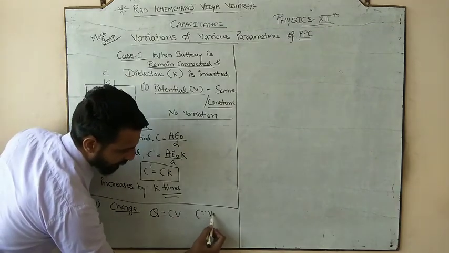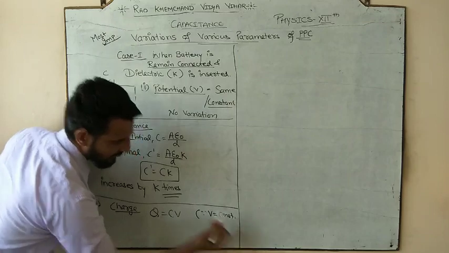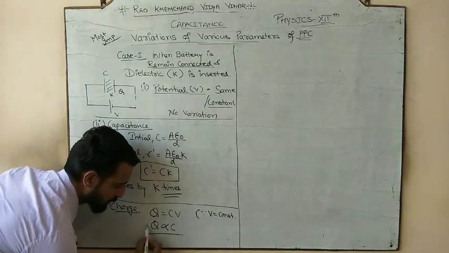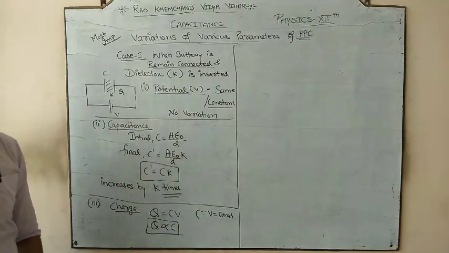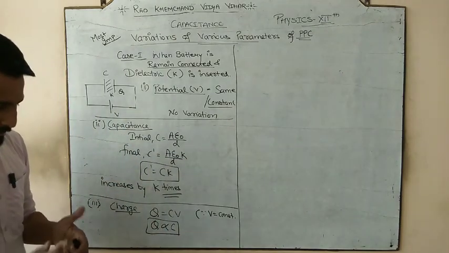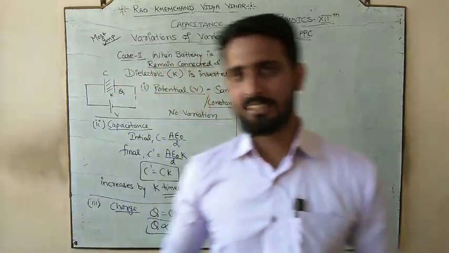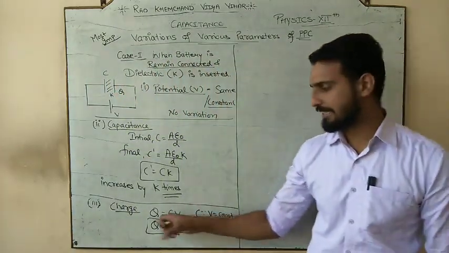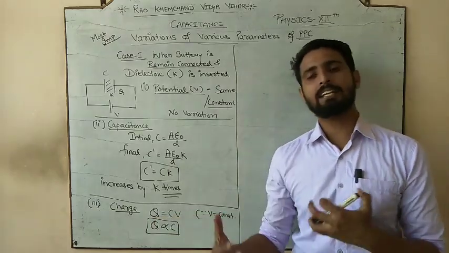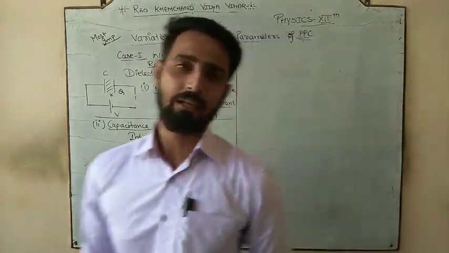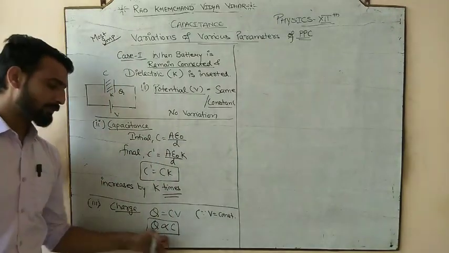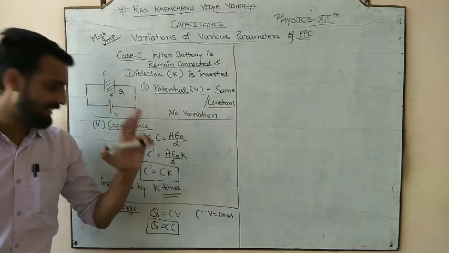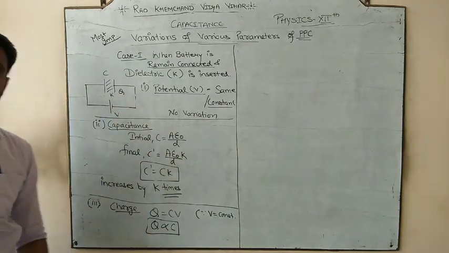So since V is constant, Q is directly proportional to C. We have also discussed proportionality: when one of the parameters is constant, the rest can be taken in terms of proportionality. So since V is constant because the battery is connected, Q is directly proportional to C.